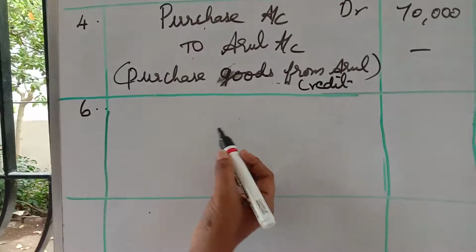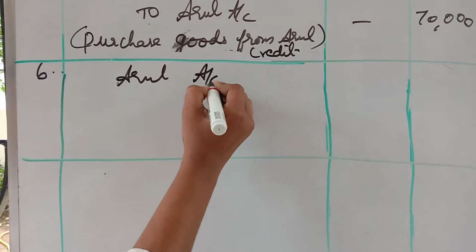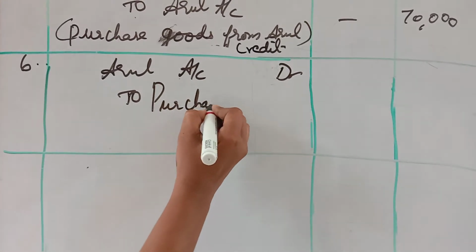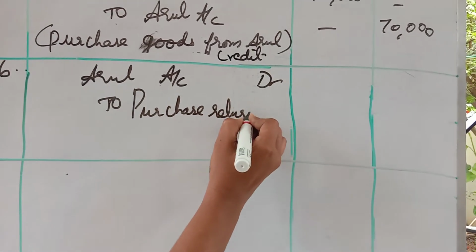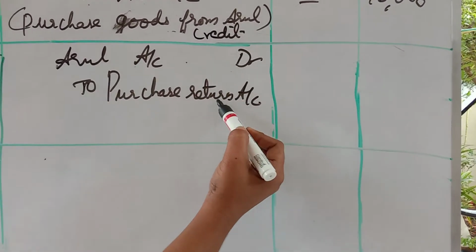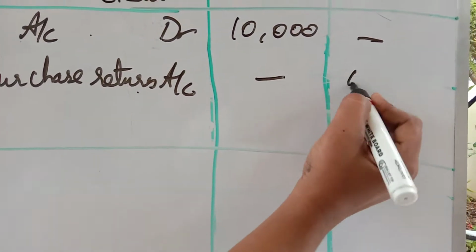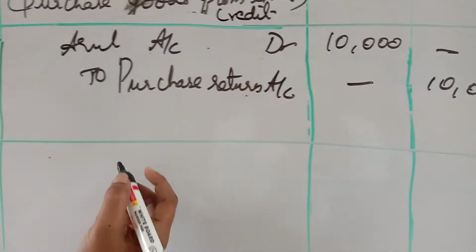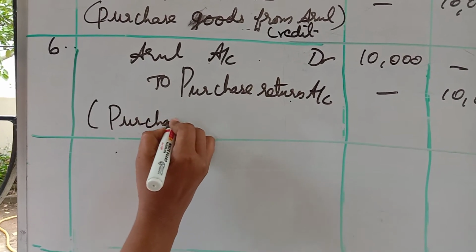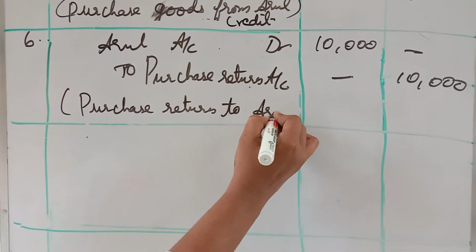So here what will you write? Arul account debtor to purchase return account. So what is the amount there? So he is the receiver. What is going out? So what is the amount here? 10,000. Here dash, here 10,000 will come. So what is the comment here? You will write purchase return to Arul.